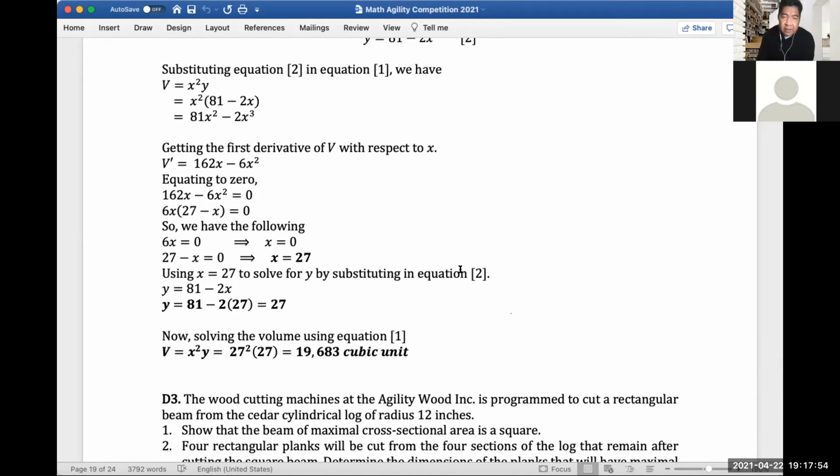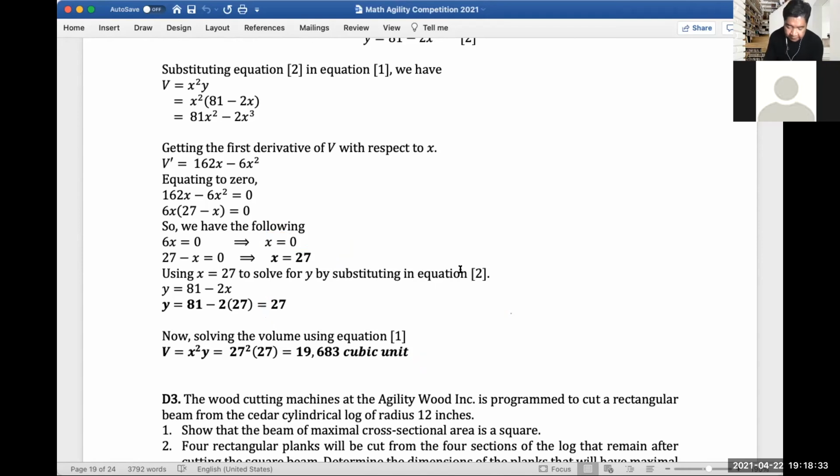Actually, we will get two values of x. Of course, it is not possible to have a dimension of 0, so we will only accept x equals 27. If x is 27, we will be able to solve for y, and it is also 27. So the volume of the package or the box would be 19,683 cubic units. So that's how many Prada products they bought can be put in this box.